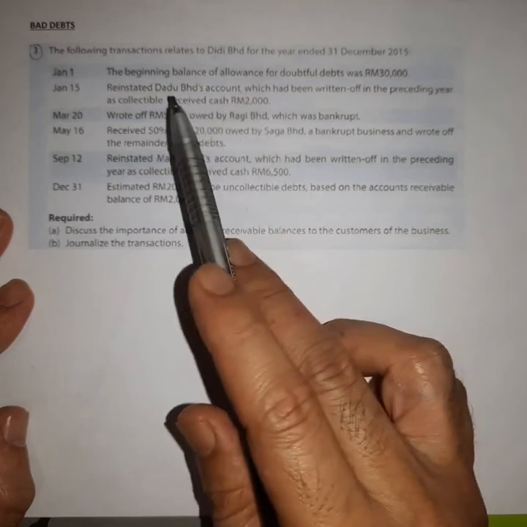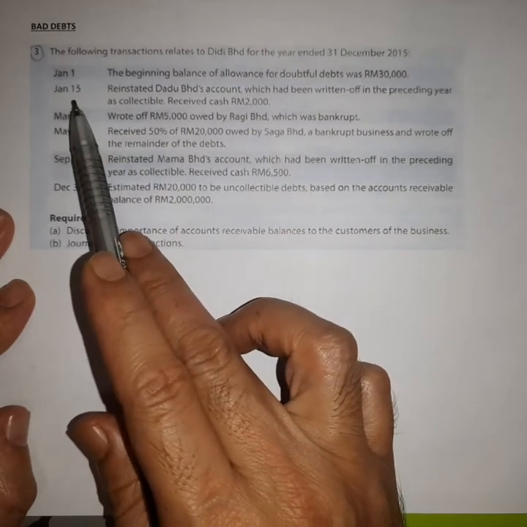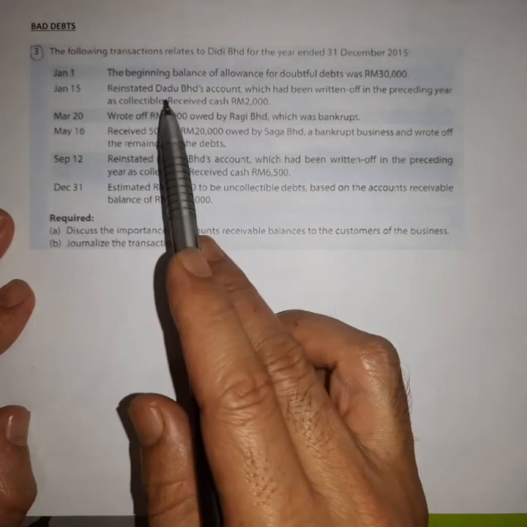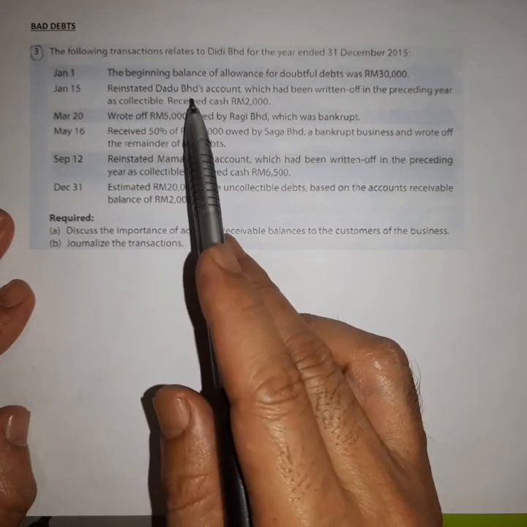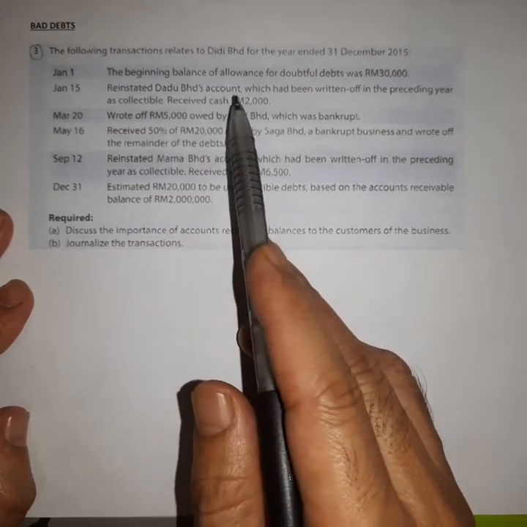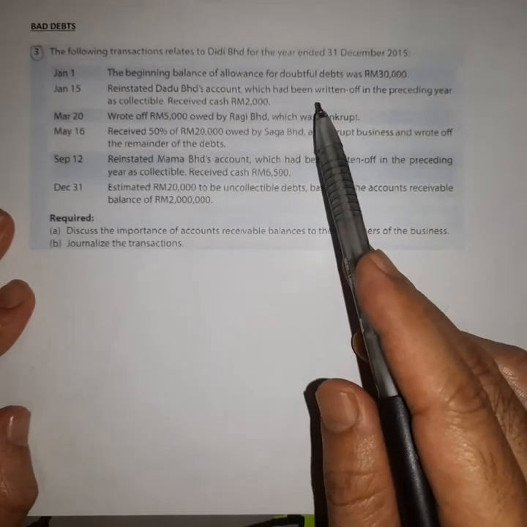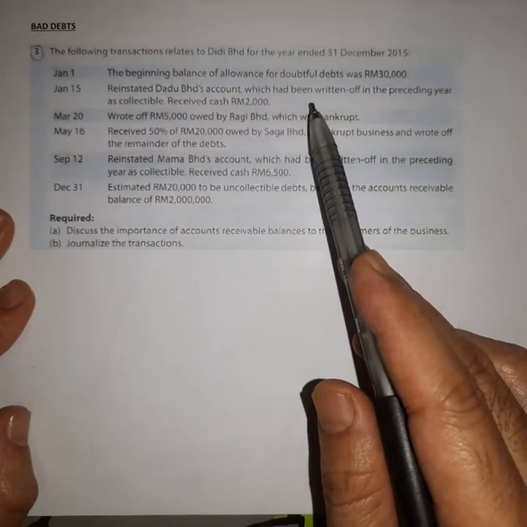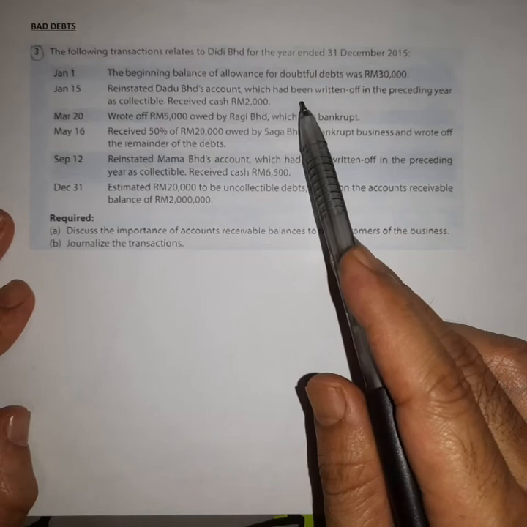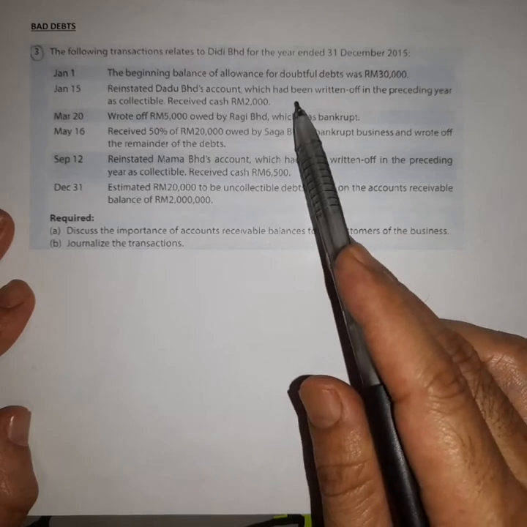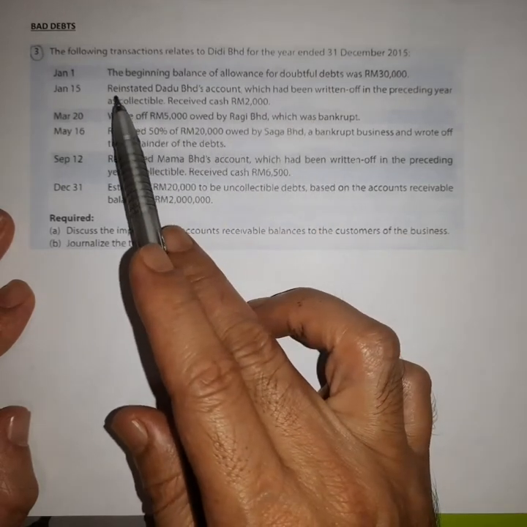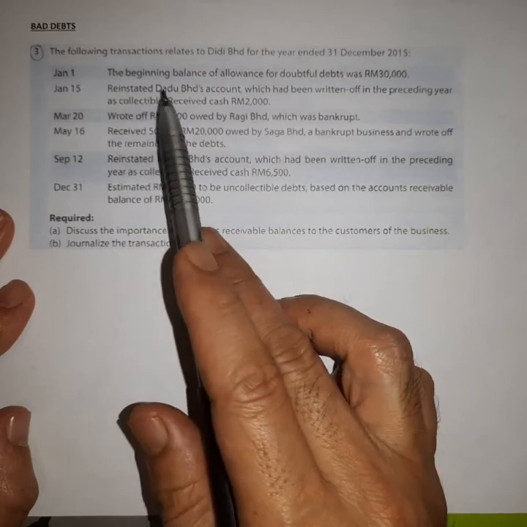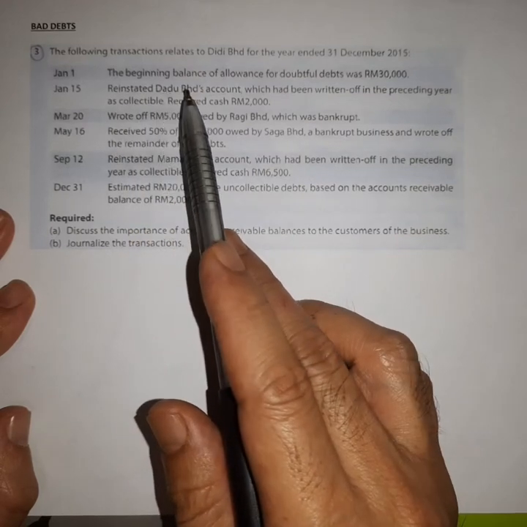Suddenly, on January 15 this year, Dadu Berhad comes and pays the account receivable that had been written off. So this transaction is a reinstatement of the account receivable.